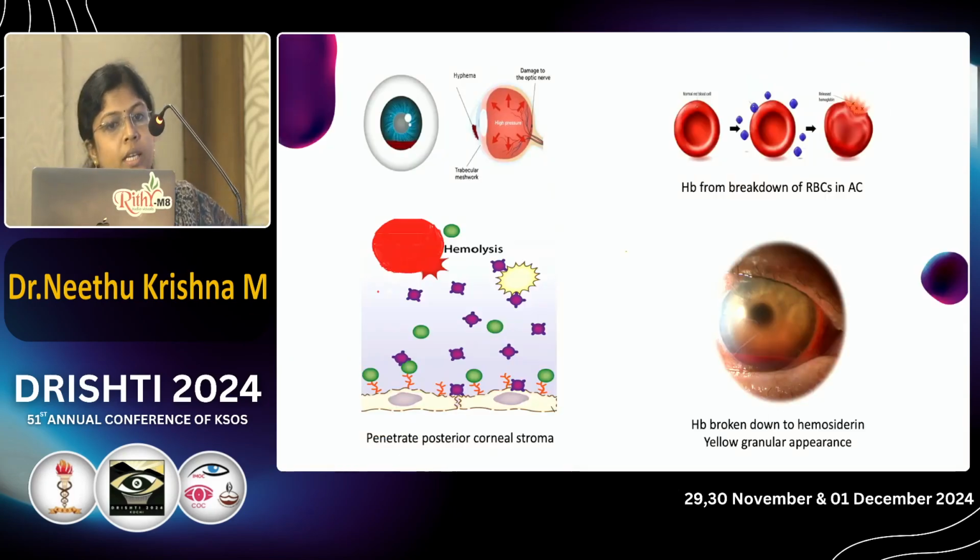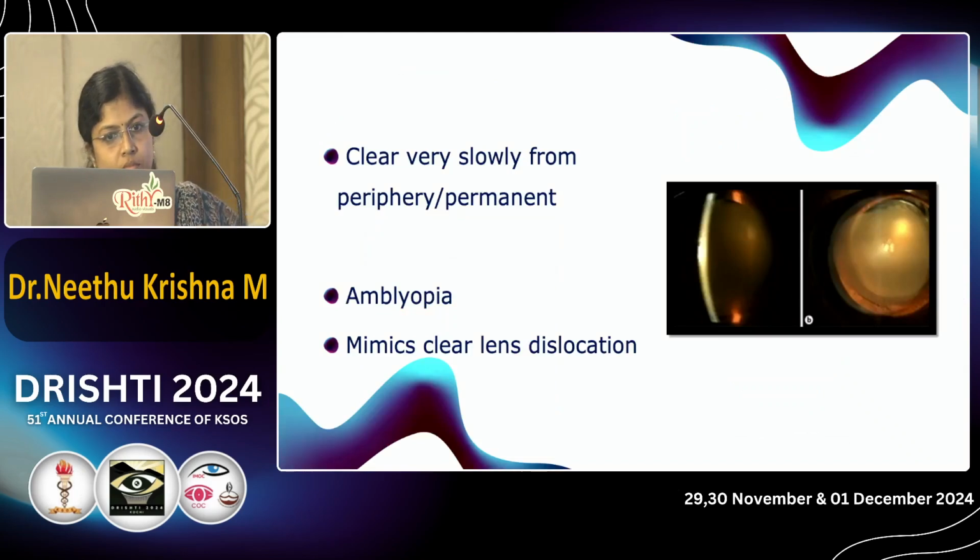The pathology: the main pathology in hyphema is that the RBCs in the anterior chamber break down to hemoglobin. This penetrates the posterior stroma, where the hemoglobin breaks into hemosiderin, giving a yellow granular appearance. It usually clears very slowly from the periphery, and may remain permanent.